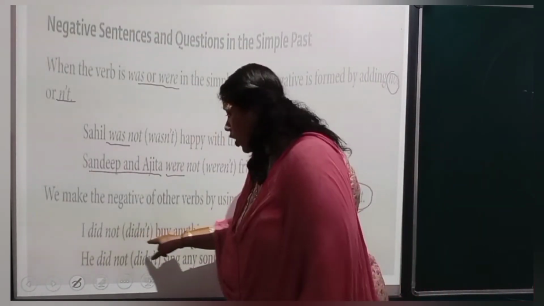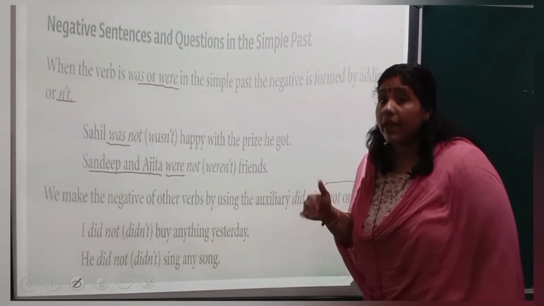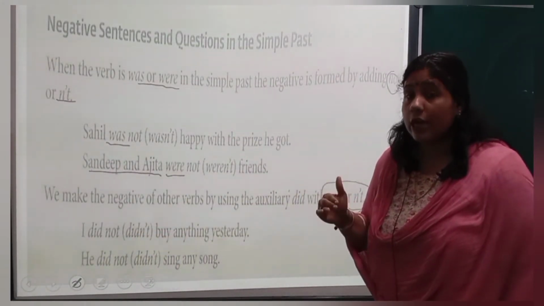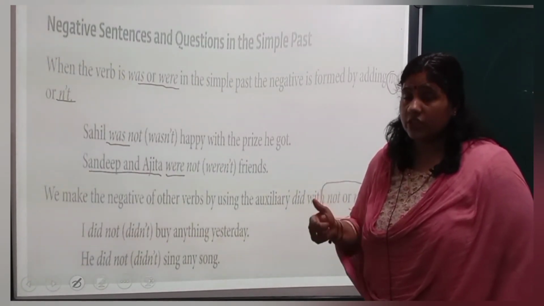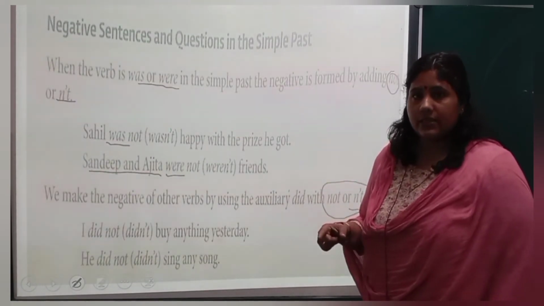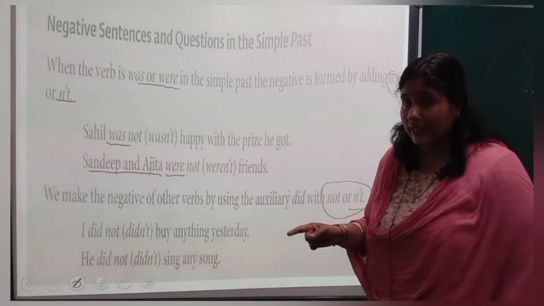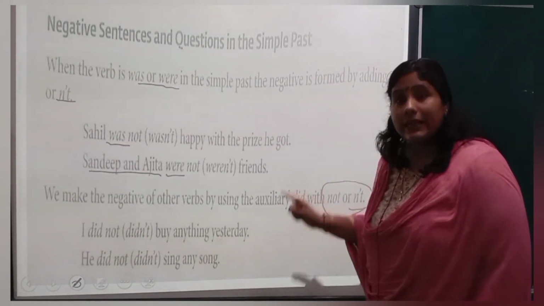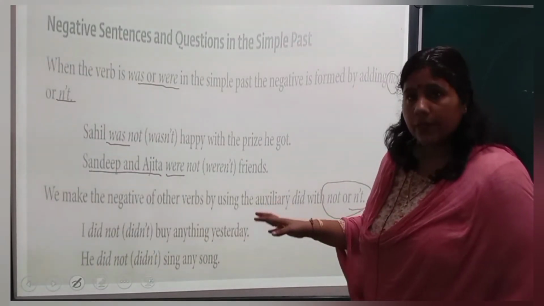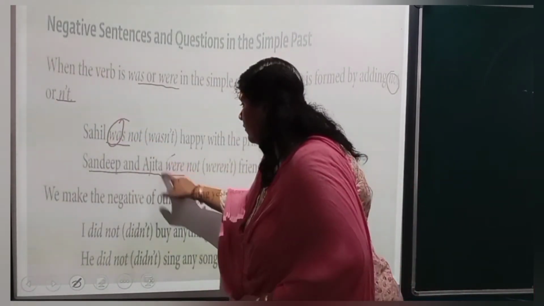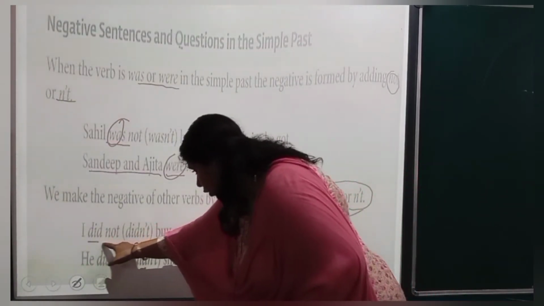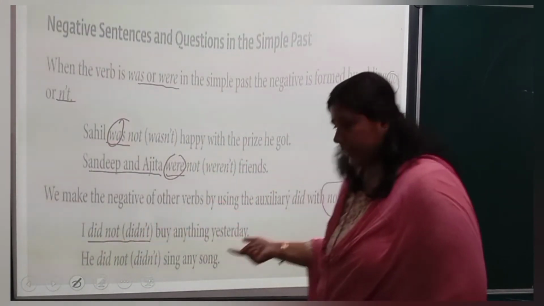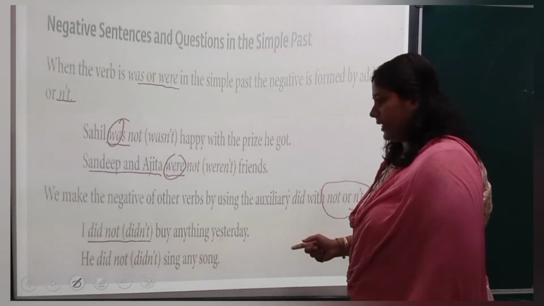I did not. See, when there is no main verb, was या were नहीं होगा तो क्या लेने का? I have explained you this in 3rd chapter questions. Did in past tense. Do and does in present tense. So here we have to take did. So when there is no helping verb like was या were नहीं होगा तो you will take did. I did not या didn't buy anything yesterday.